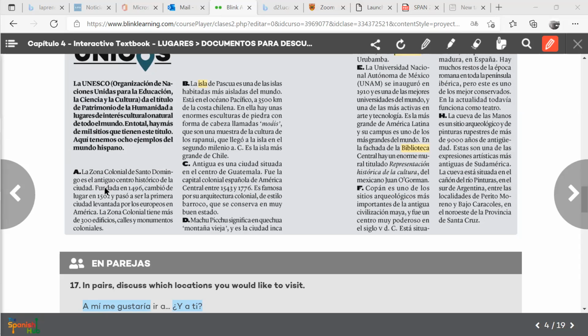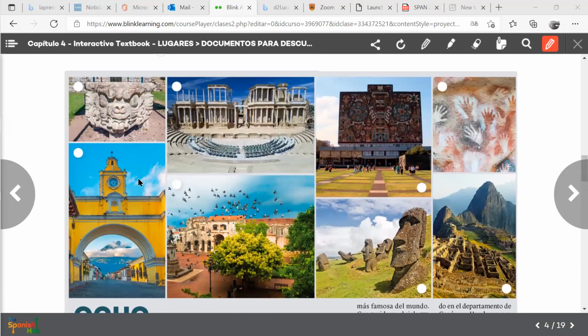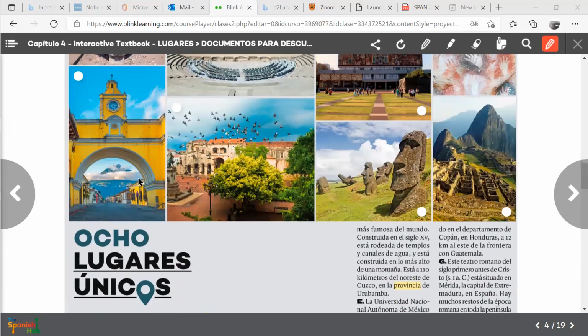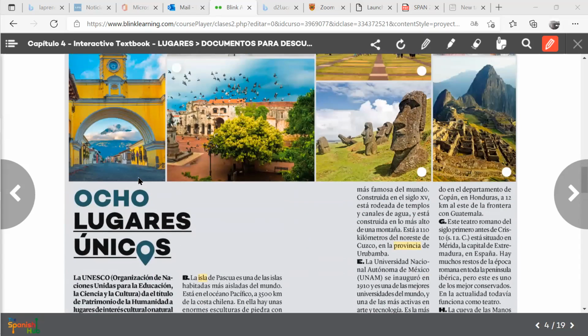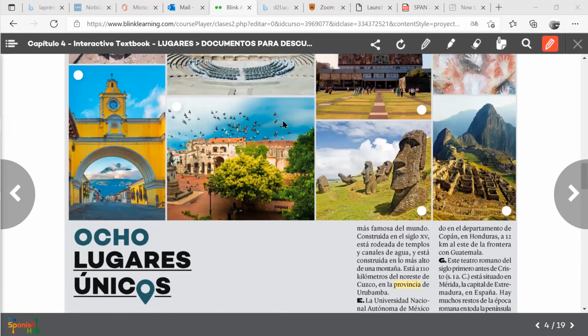So this is also an adjective, right? La zona colonial tiene más de 300 edificios. The colonial zone has more than 300 buildings, calles y monumentos coloniales. So that's, let's see. I think that one is this place here. Okay. How I know? Because this is Antigua, Guatemala. So there's a place called Antigua, Guatemala. You can see there's a volcano in the background here.